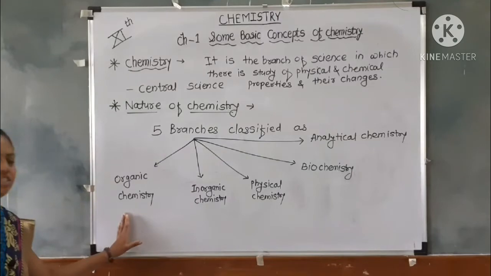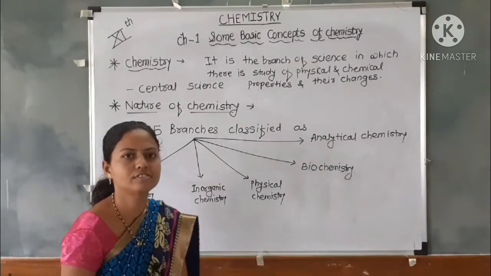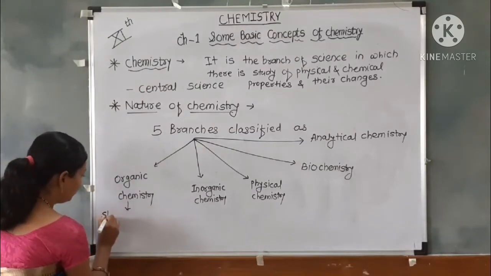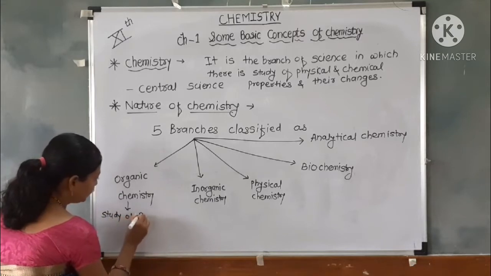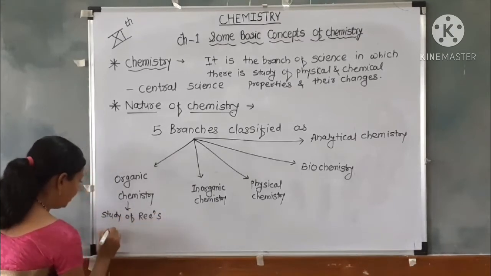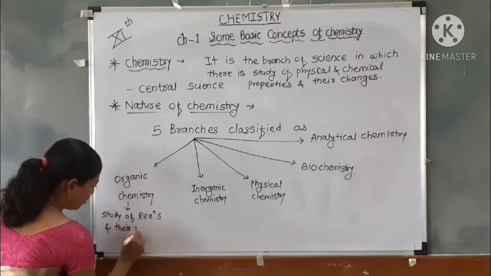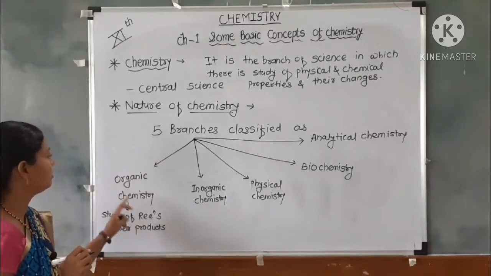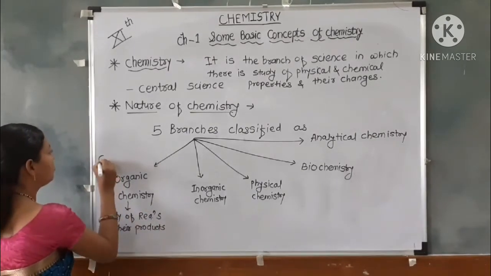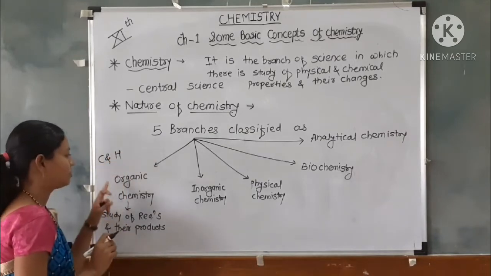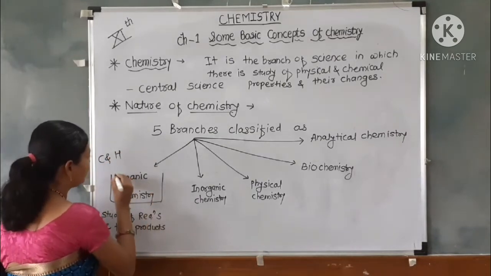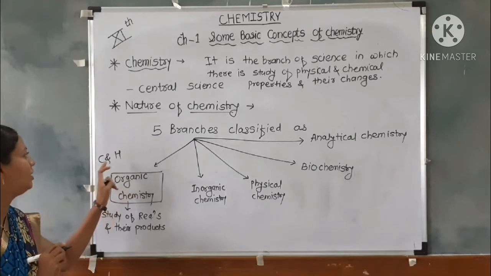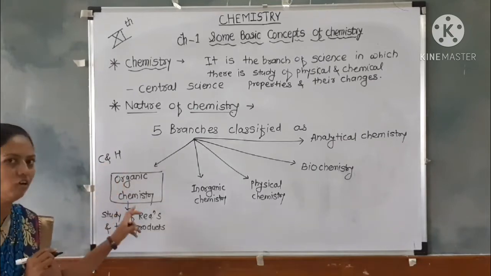Organic chemistry is the study of reactions and their products. Generally, organic chemistry contains carbon and hydrogen atoms. The compounds of carbon and hydrogen atoms are included in organic chemistry.